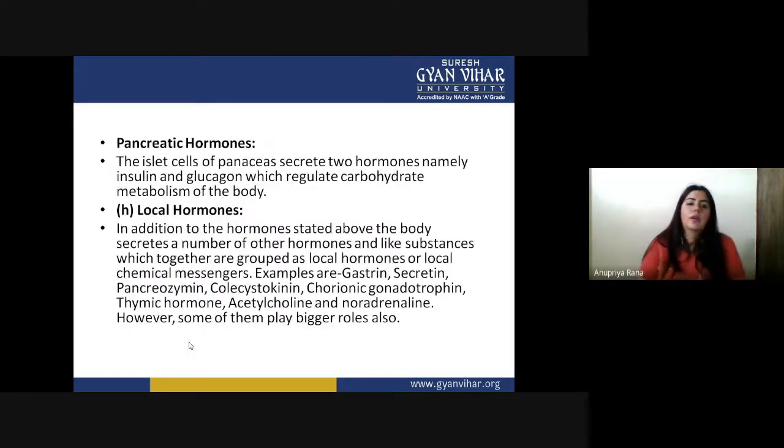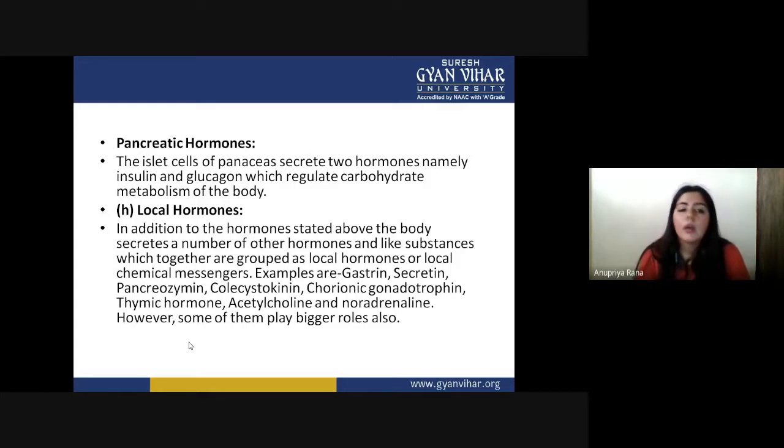Now, lastly, we have the pancreatic hormones and local hormones. The islet cells of the pancreas secrete two hormones, namely insulin and glucagon, which regulate carbohydrate metabolism in the body. So the pancreas has the sole responsibility for the regulation of carbohydrates. Insulin decreases the amount of glucose in the blood. Glucagon increases the level of glucose inside the blood. So by increasing and decreasing insulin and glucagon, they balance the blood sugar and also regulate carbohydrate metabolism.